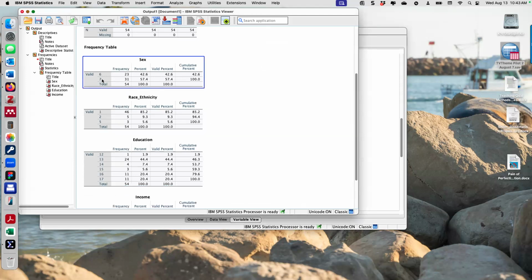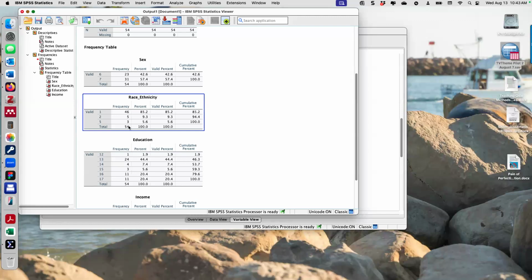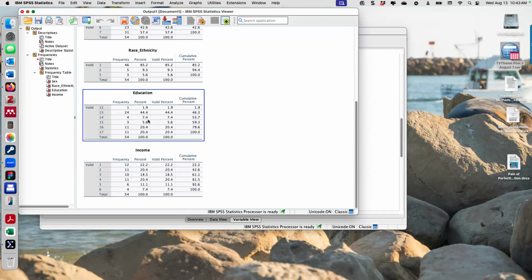We have to look in our variable view as to what these things mean. I believe that is 23 men and 31 women, and that there's 46 out of 54 white people. And we can check what those other categories are. And you can see the education, it looks like whatever number 13 is, which is second down on the list, is the highest. 44% of them had that educational level. It might be high school diploma.